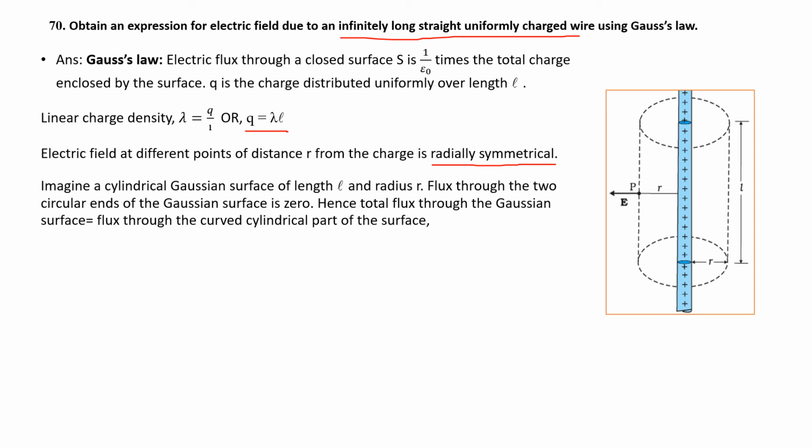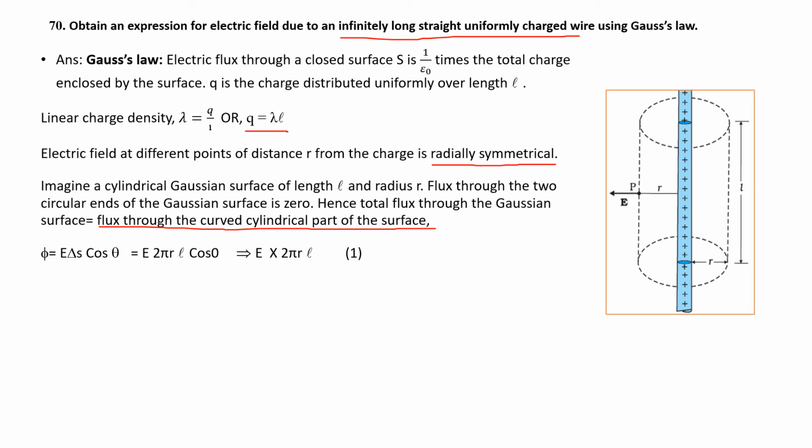Flux through the two circular ends of the Gaussian surface is 0, that is, the flux in the upper and lower directions is 0. Hence, flux through the Gaussian surface is equal to the flux through the cylindrical portion. This is the curved cylindrical part only. Please underline that.